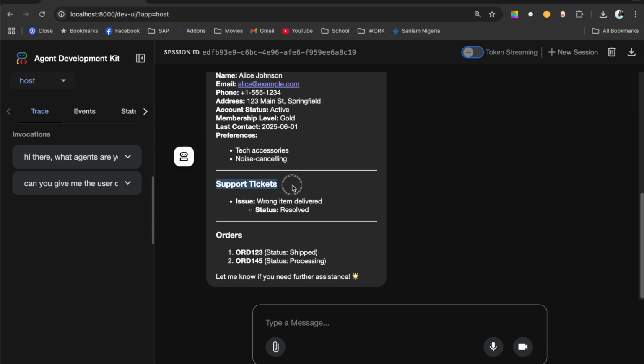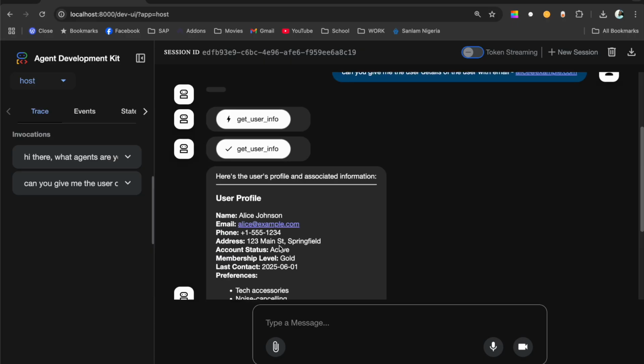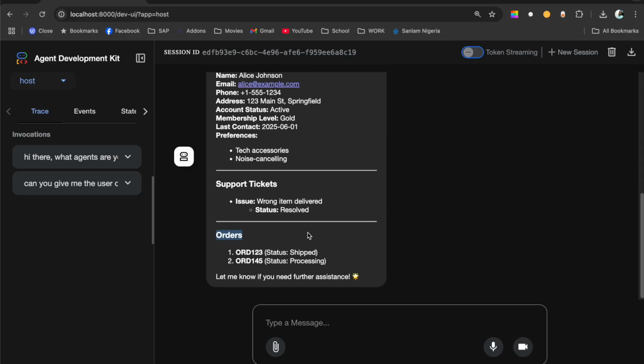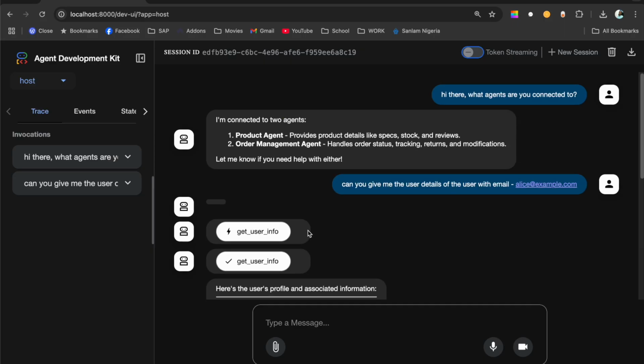It's got some support tickets, some orders. I'll show you where this data is coming from. It's static data right now. I'm not calling any database. It's just hard-coded stuff, but this is just to show you the power of the A2A protocol. This video is really about the A2A protocol communication, so have that in mind.